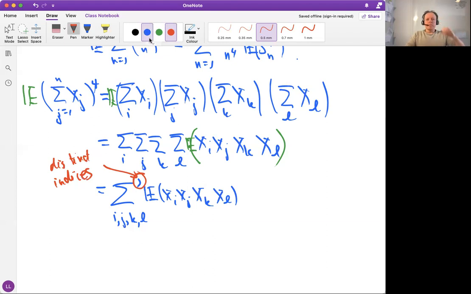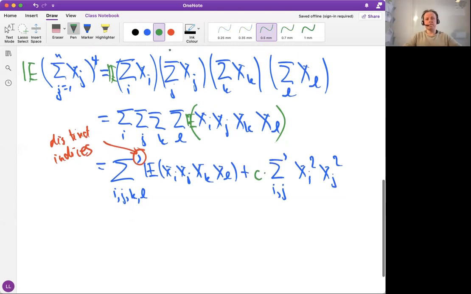But then we have other terms. So we have overlapping terms. So we have terms such as, for example, those terms where we have two different values, let's say distinct i and j, and we get terms such as xi squared and xj squared. We need some constant here that tells us the combinatorics. Then what else we have here? Okay, the expectation needs to be there because it's there. So we need that there as well.